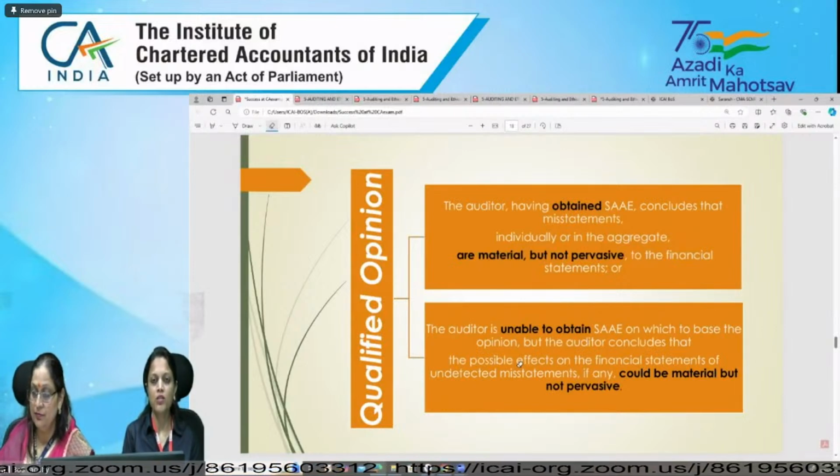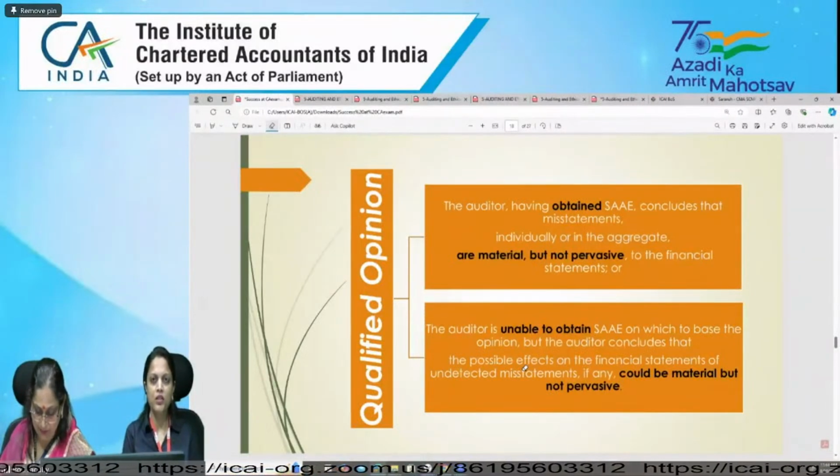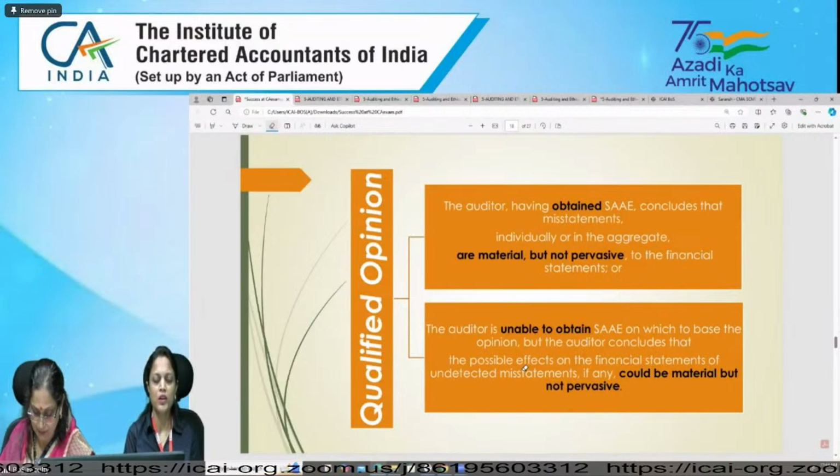And there is also one case where the auditor is unable to obtain sufficient and appropriate audit evidence, and he can conclude that a material misstatement could be there, but it would not be pervasive. It means in qualified opinion, there is a chance that the auditor has received audit evidence and a chance that he has not received audit evidence.